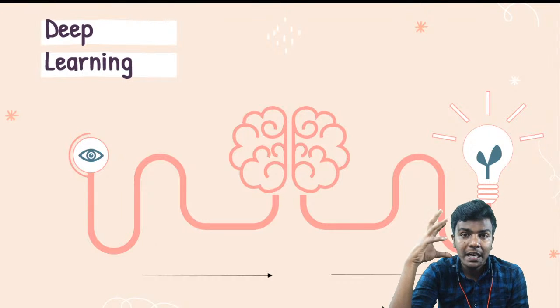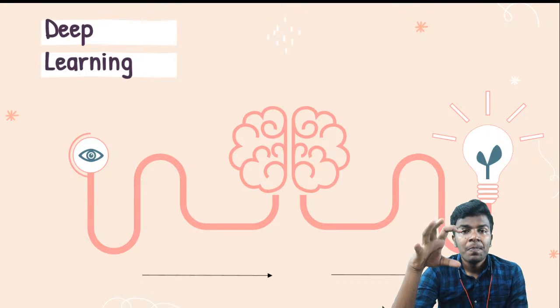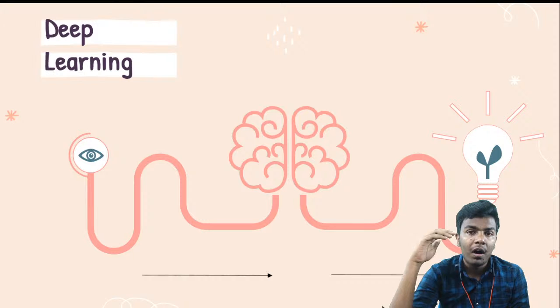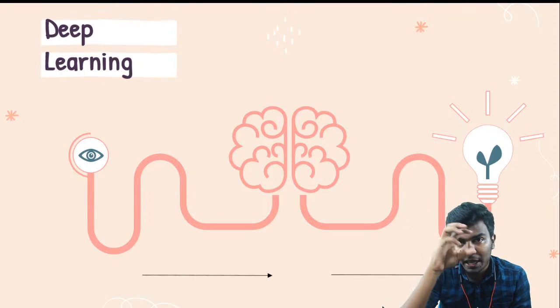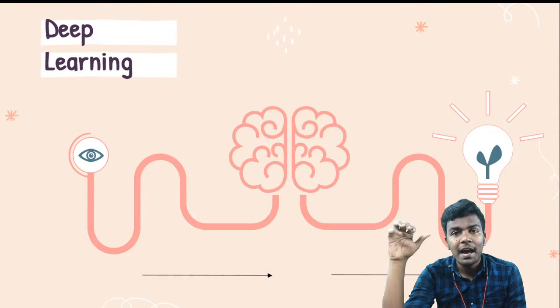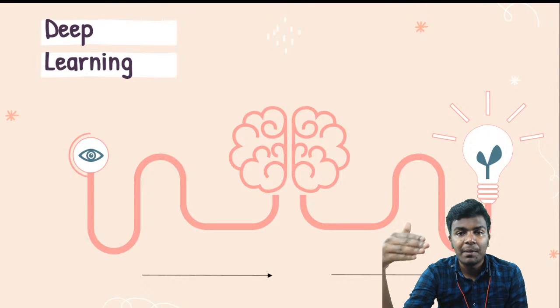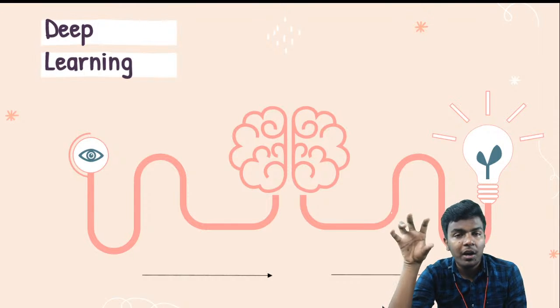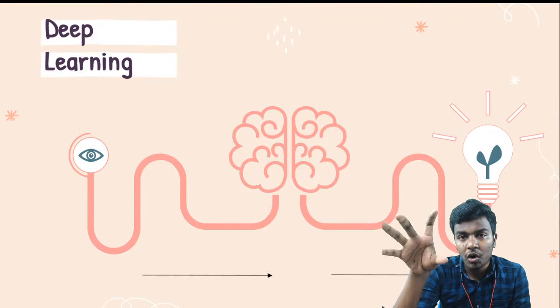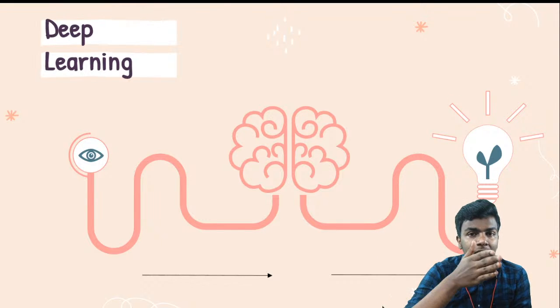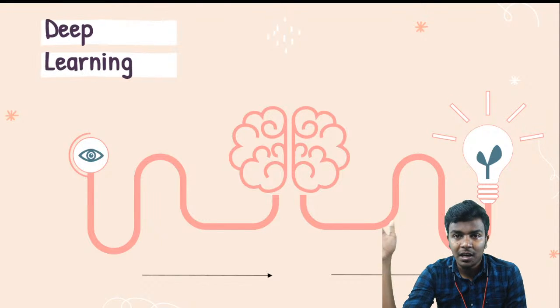So that kind of brain functionality or brain structure. Based on the brain structure, this deep learning is developed. Like a brain, it has a head, a body, and a tail. On the head we have the input in the deep learning part, the body has the neural network, meaning neurons, and the tail part has the output layers. That means the input layer, hidden layers, and then the output layer.